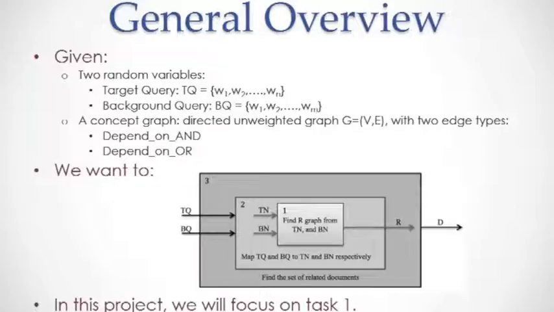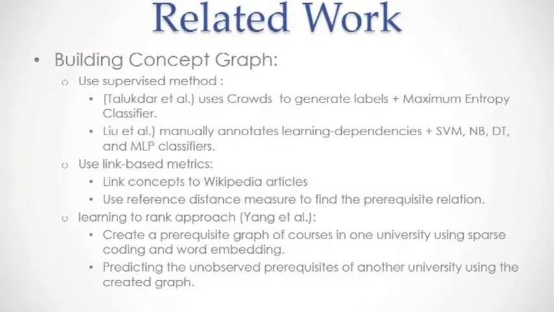The first task basically is to map the target query to one target node and the background query to one or more background nodes. And then we want to find the subgraph that bridges the gap between the nodes. And finally, we want to recommend the documents that explain those concepts. In this project, we will focus on finding the subgraph that bridges the gap between the target node and the background nodes.